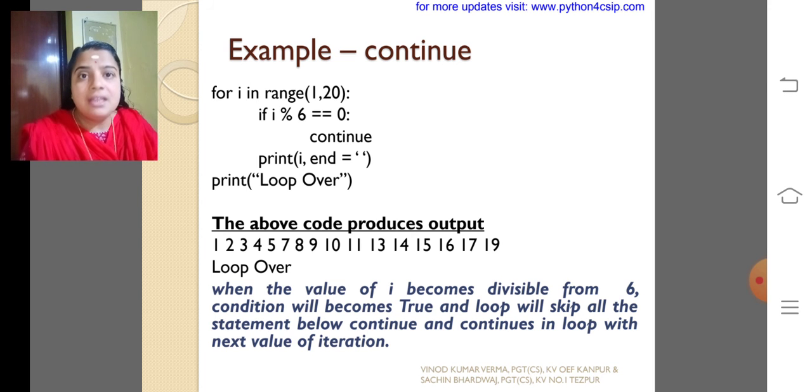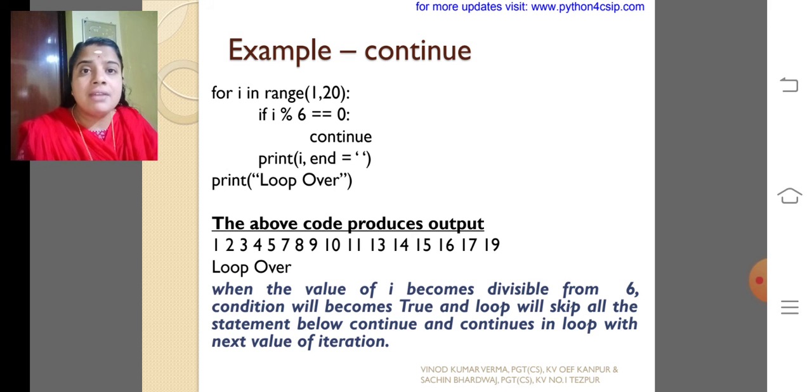My dear children, the continue will stop that particular execution of the loop and allow the interpreter to do the next iteration. On the 6th iteration, the i value becomes 6, so 6 mod 6 becomes 0, and the print statement won't be executed. Actually, the print statement is the loop body of the for itself, so print of i comma end equal to space won't be executed after continue.